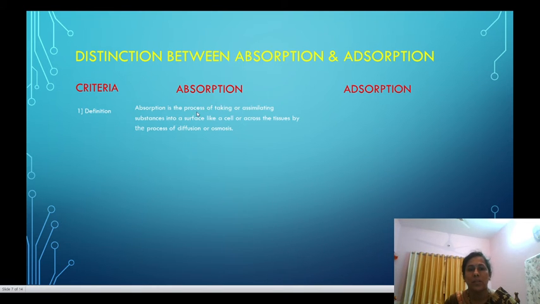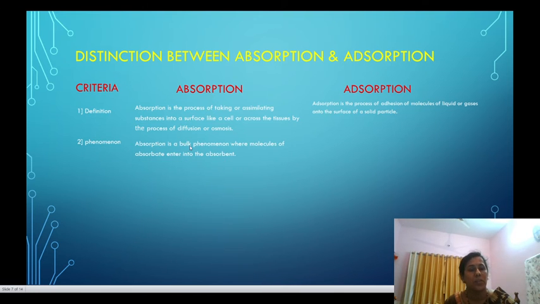Absorption is the process of taking or assimilating substances into a surface like a cell or across tissues by the process of diffusion or osmosis. While adsorption is a process of adhesion of molecules of liquids or gases onto the surface of solid particles.